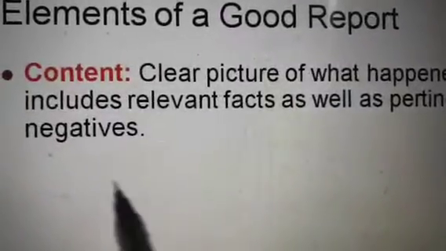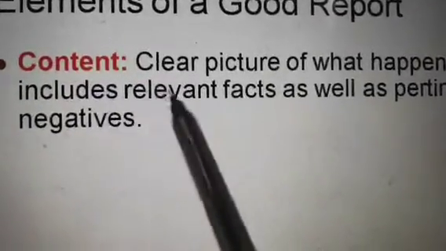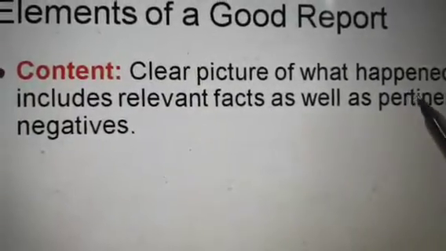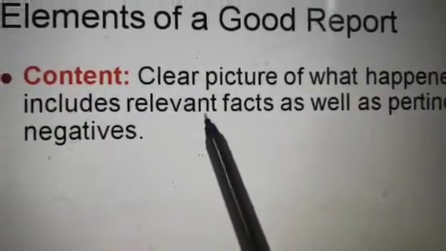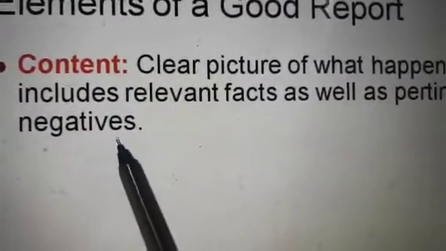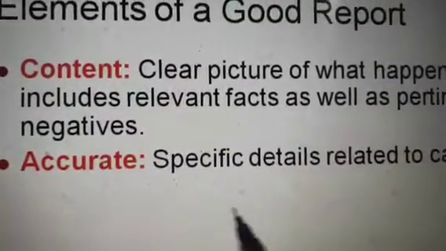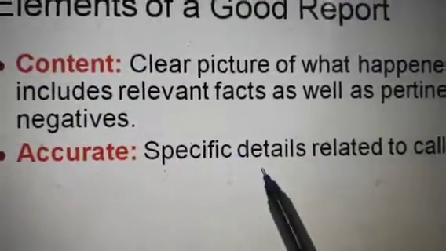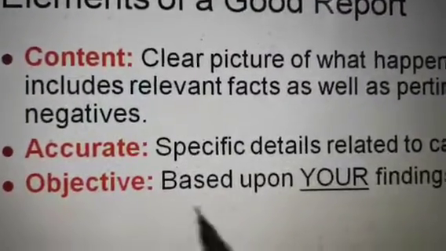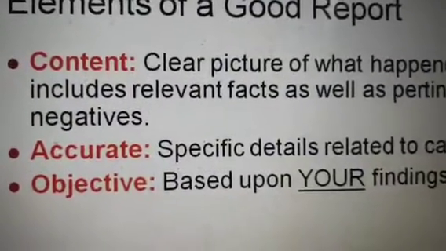So students, let's start with the first important element, which is content. The content is a clear picture of what happened, includes relevant facts as well as pertinent negatives. Second is accurate, that should be specific details related to the case. Third is objective, that is based upon your findings.